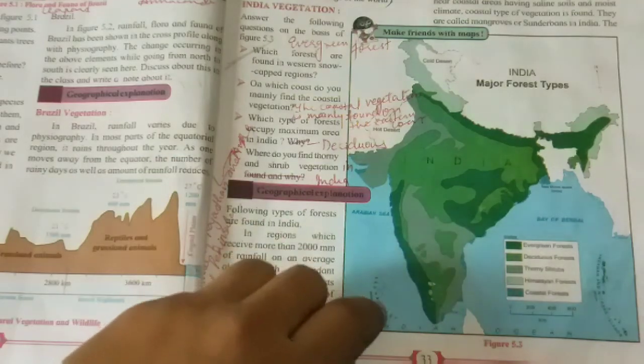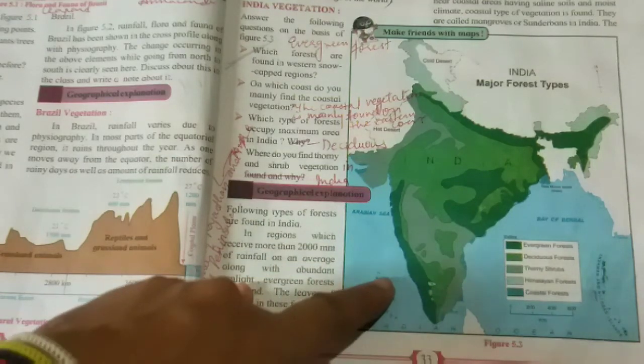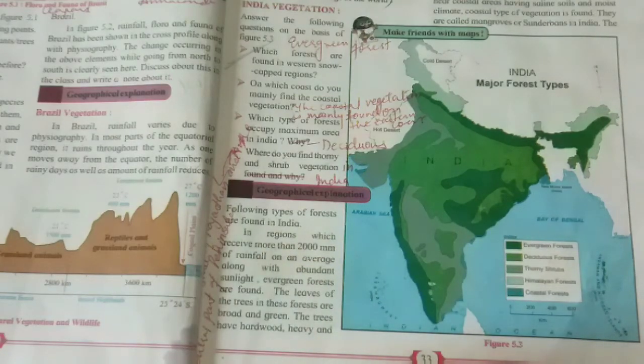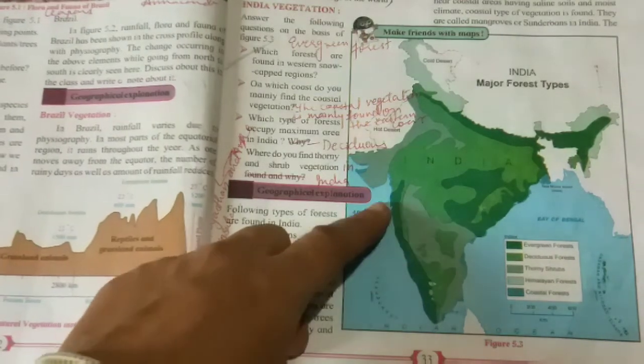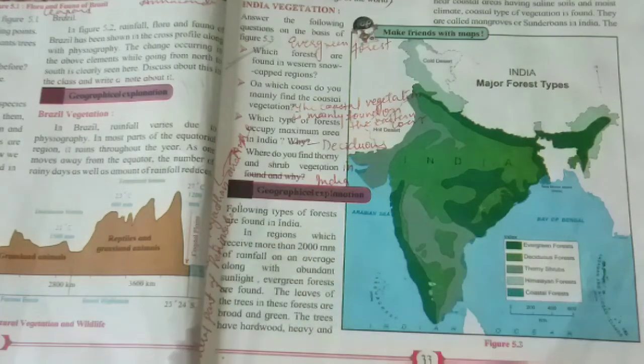So, the question is, which forests are found in the western regions? Evergreen forests are found in the western region. See, the dark color you can see. This is the evergreen forests found in the western coastal region. This is the coastal region. So here you will find evergreen forest.